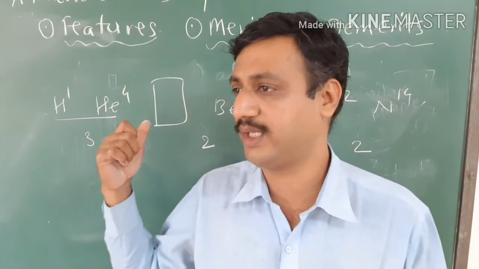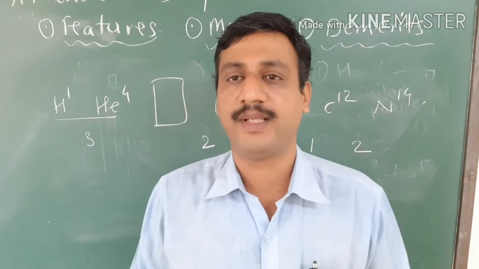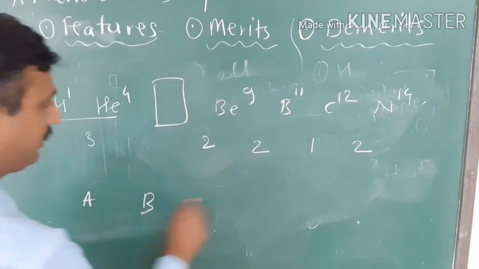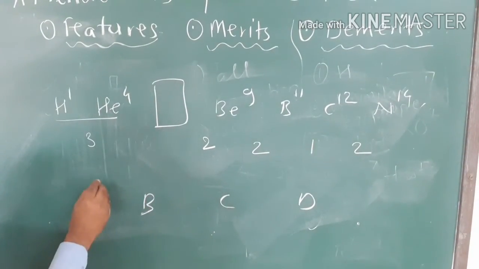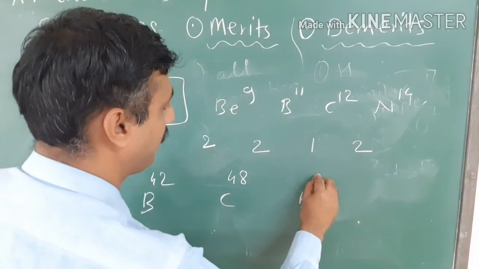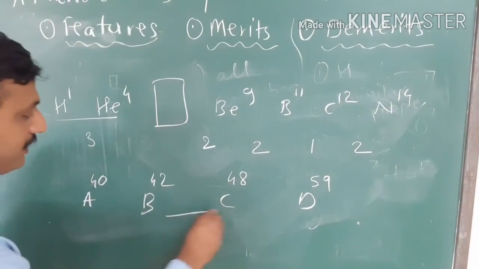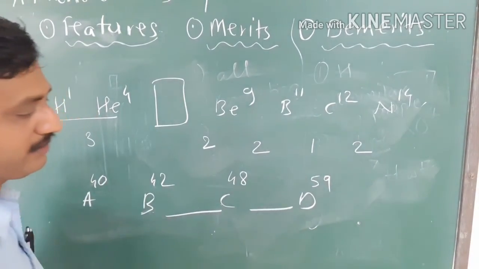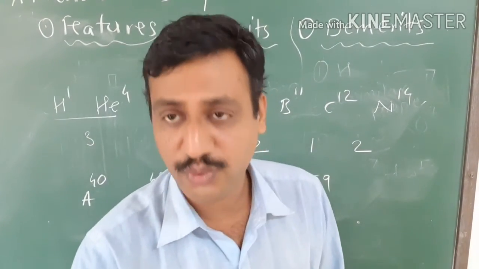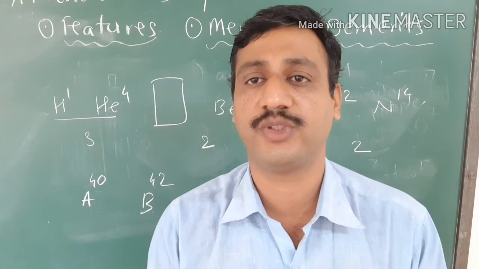Here I took the example of elements with lower atomic weights. But suppose there are elements A, B, C, D, one having atomic weight of 40, another having 42. Here the atomic weight is 48, and here the atomic weight is say 59. So we can't say how many elements are there in between these two, how many elements are there in between C and D. So how many elements are present in between the two known elements was not possible to determine, because the increase in atomic weight order was not uniform.